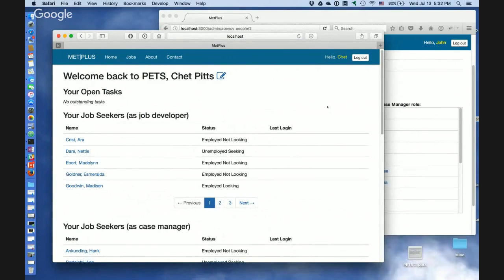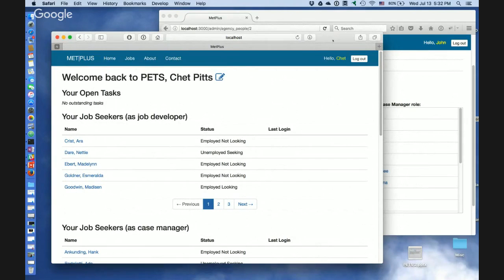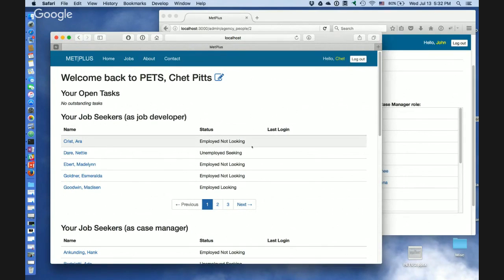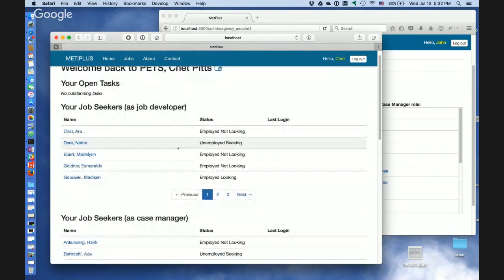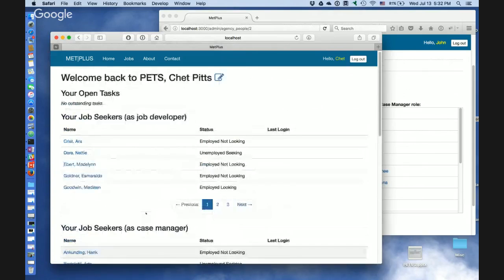So I would suggest strongly that we add a scenario in the agency person feature. We don't even need enough to paginate for a Cucumber scenario, just add 1 or 2 job seekers as a job developer to an agency person who has both roles, and 1 or 2 job seekers as case manager to that same agency person. Log in, we're on the home screen, and just make sure that Cucumber sees the job seekers assigned to the job developer role, and similarly for case manager. That's it. Just a simple test.